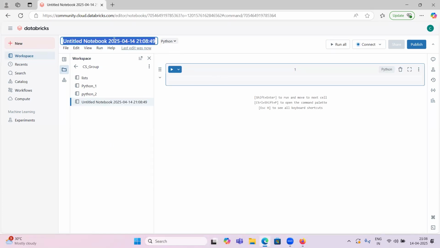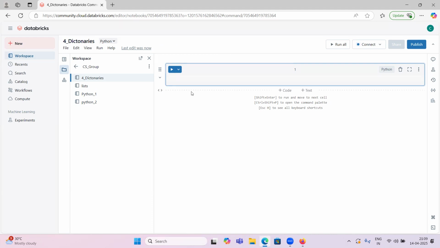So today it is our fourth session, on dictionaries. In sequential data types, we have seen how to create lists, and how to add, delete and remove, and everything for lists. Also for tuples and sets. We rarely use sets in real time, but lists, dictionaries and tuples we use daily. Today we will discuss dictionaries.